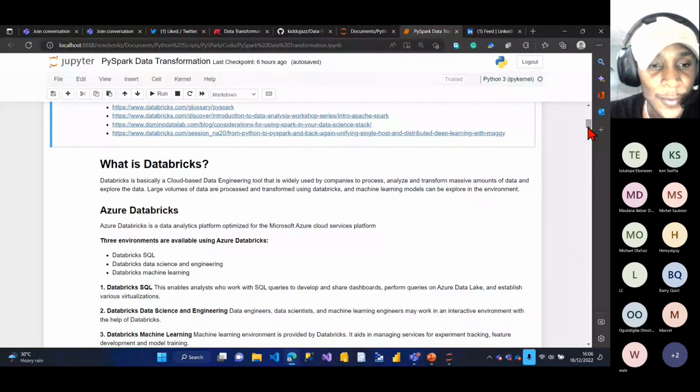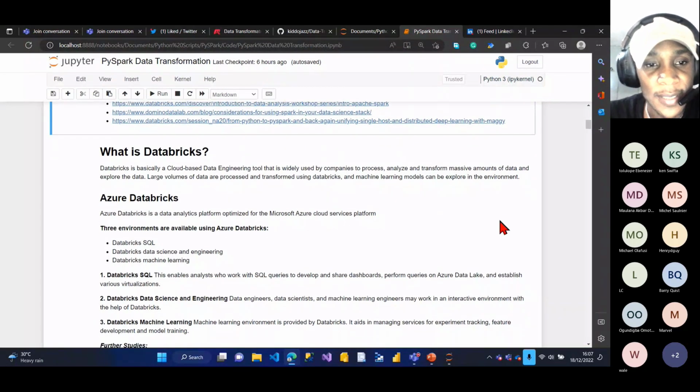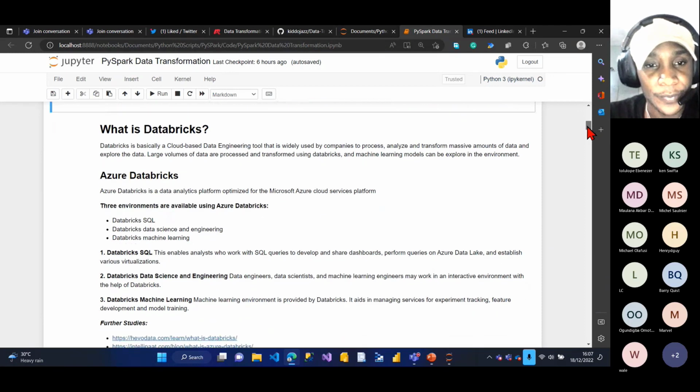Now, our focus today is Azure Databricks itself. Azure Databricks is a data analytics platform optimized for the Microsoft Azure cloud services. So that's the concept of Azure Databricks. We have Databricks, which is a cloud-based engineering tool, and we also have Azure Databricks, which is optimized for the Microsoft Azure cloud platform. We also have GCP Databricks and AWS Databricks. For today's session, I'm talking about Azure Databricks.